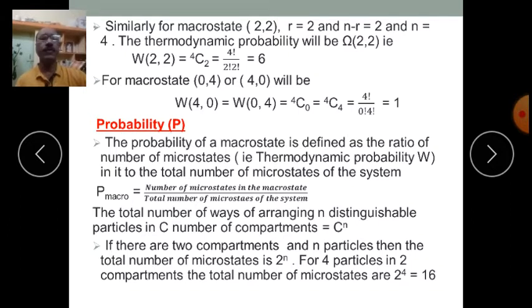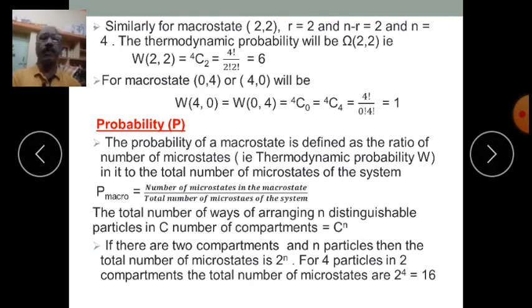Now let us proceed to understand what is the probability of a macro state. The probability of a macro state is defined as the ratio of number of microstates. The number of microstates corresponding to a macro state is nothing but the thermodynamical probability of that macro state.